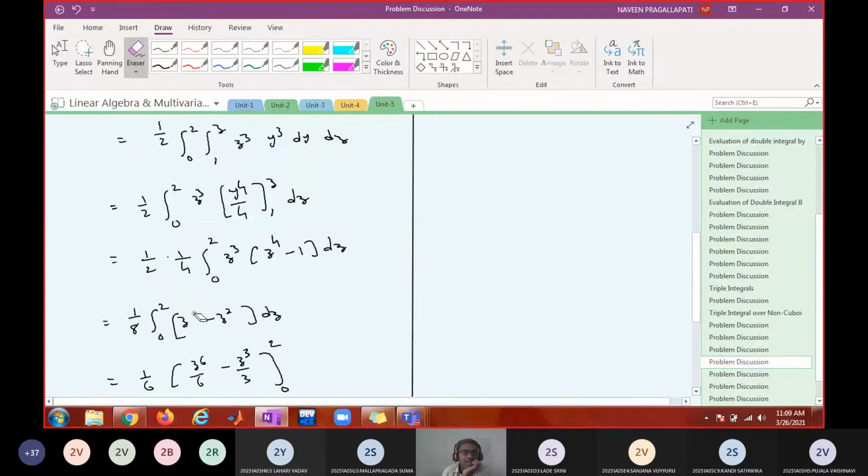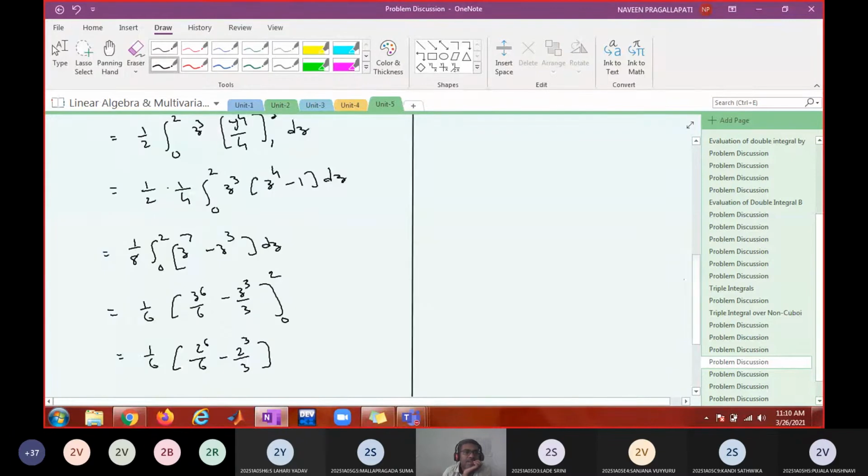Then this will be z power 7 minus z cube. Then this will be 1 by 8, z power 8 by 8 minus z power 4 by 4. 2 power 8 by 8 minus 2 power 4 by 4. Answer is 4. Now what is the answer?